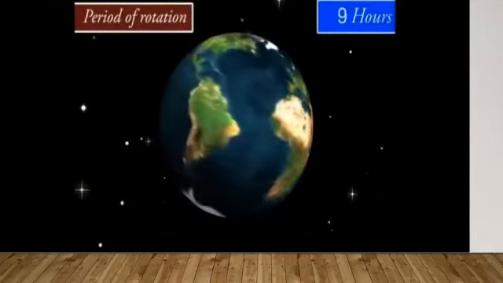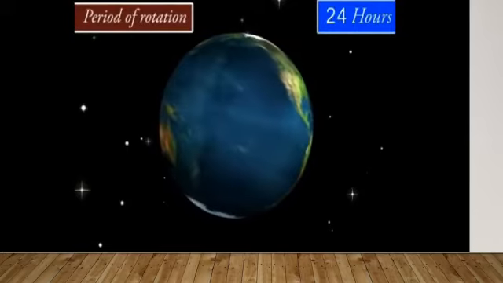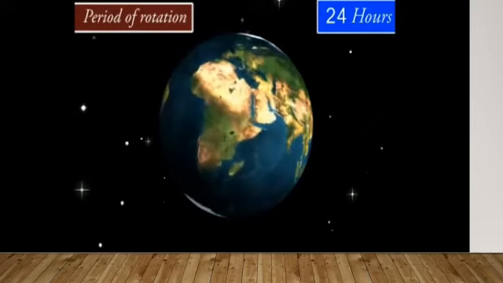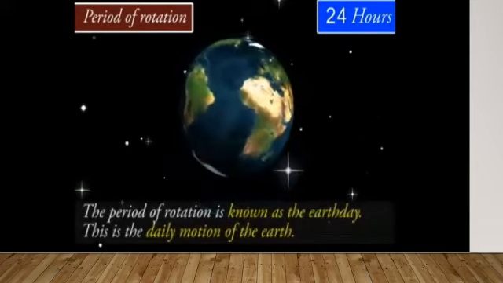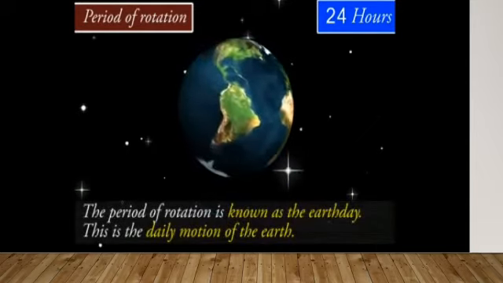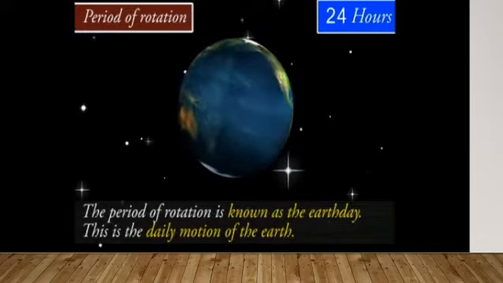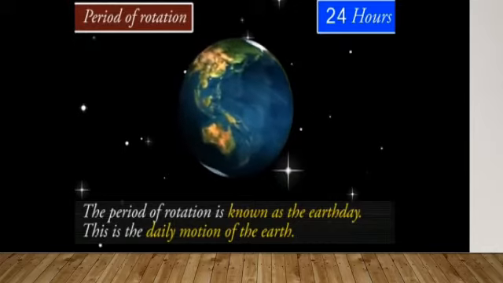Period of rotation. The earth takes a time of about 24 hours to complete one full rotation. The period of rotation is known as the earth day. This is the daily motion of the earth.